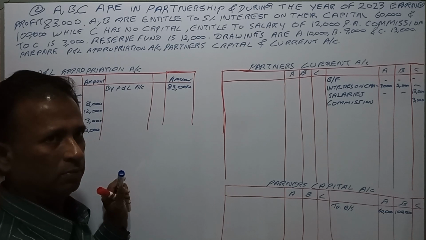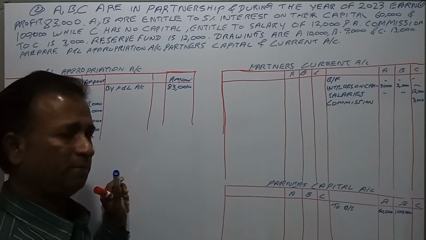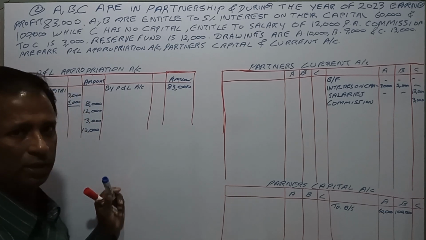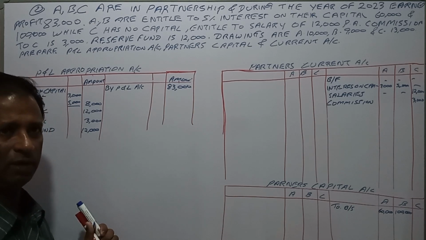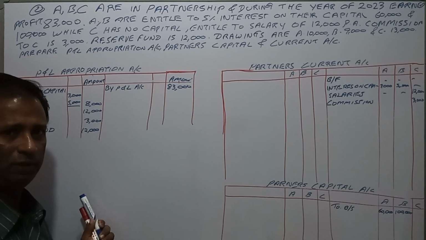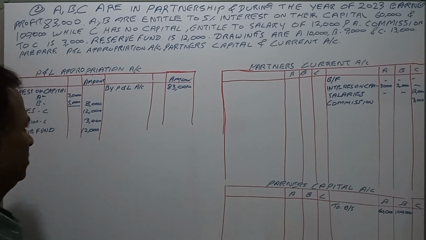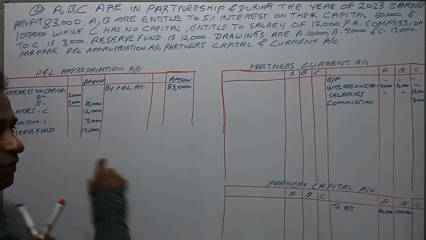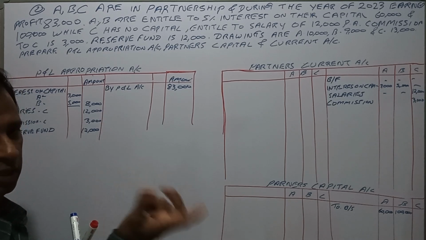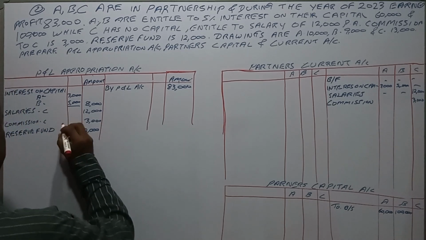In a company's accounts, you make the adjustment for the reserve in the profit and loss account. That is the difference. So 12,000, and the reserve fund account will be credited and it will go to the balance sheet.